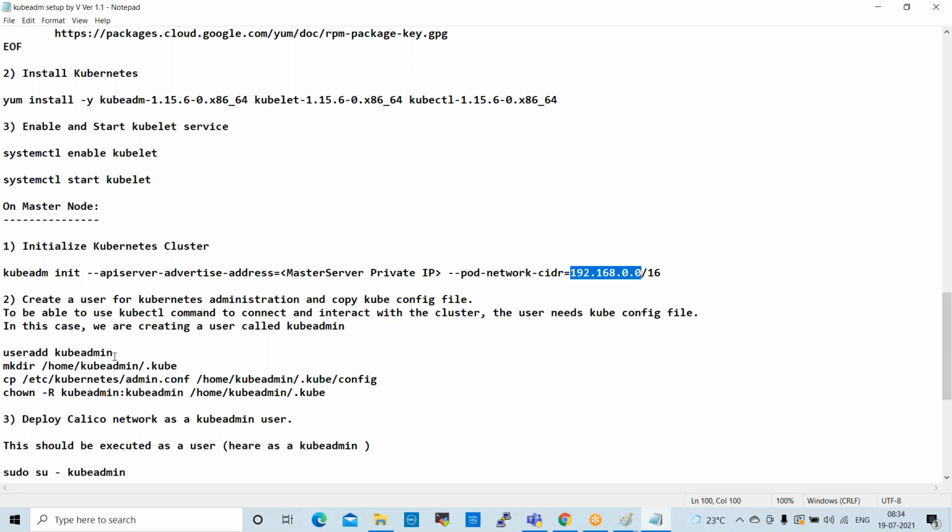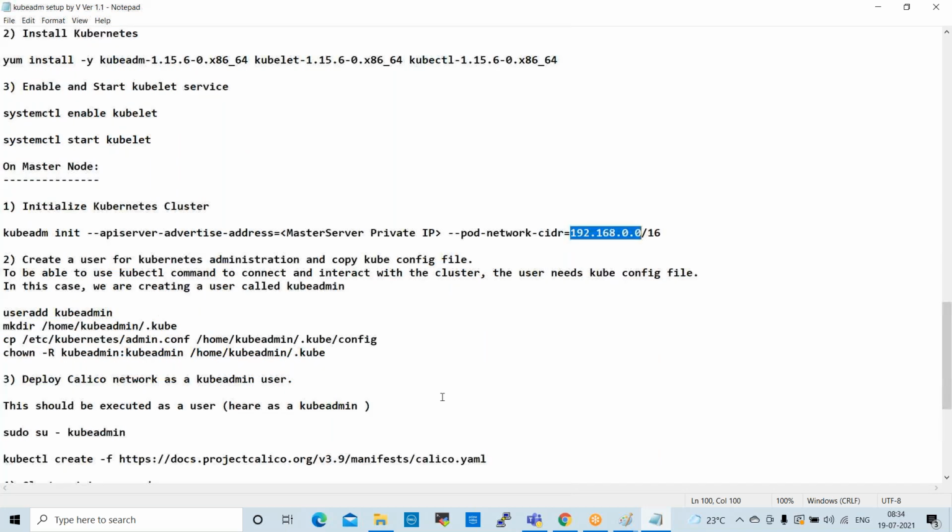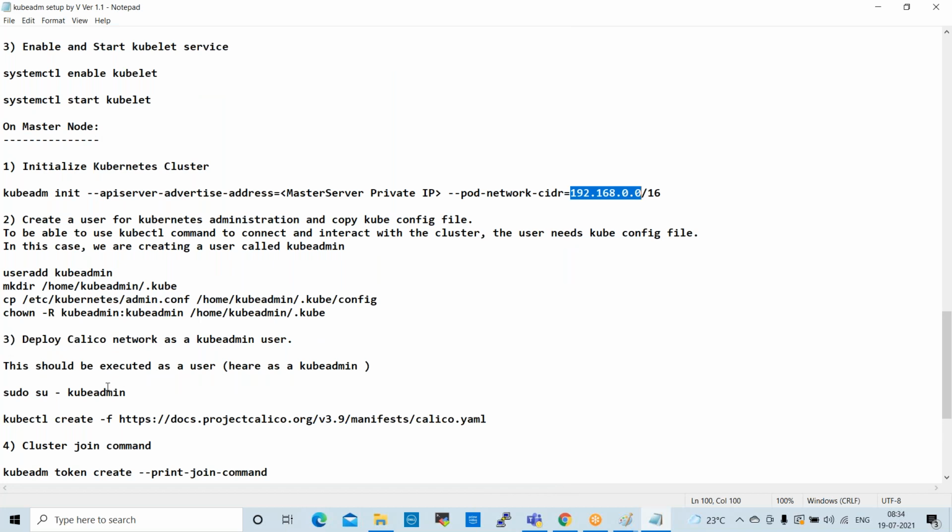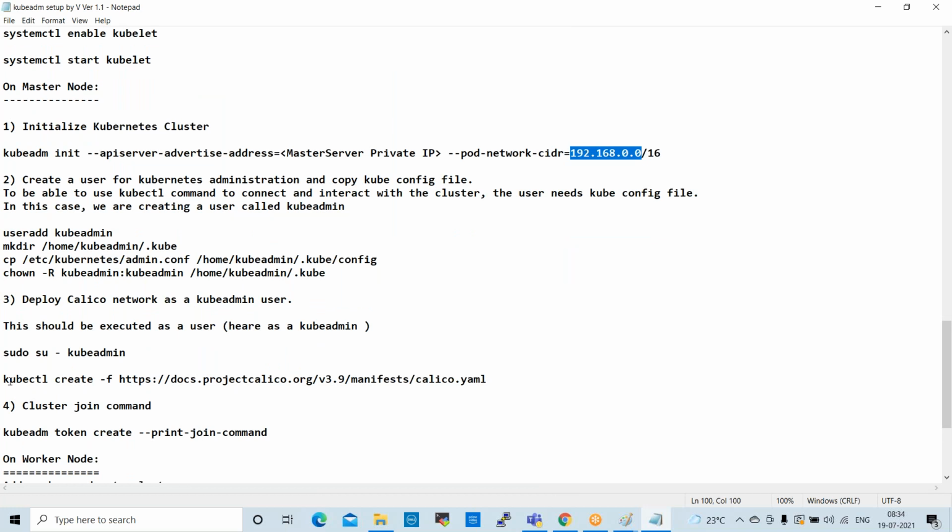After that, we need to add one user to perform Kubernetes activities. We need to create one directory and copy some files to this new directory, right? We need to set this up after that. Then we need to install a plugin, the Calico plugin. The Kubernetes cluster requires the Calico plugin.